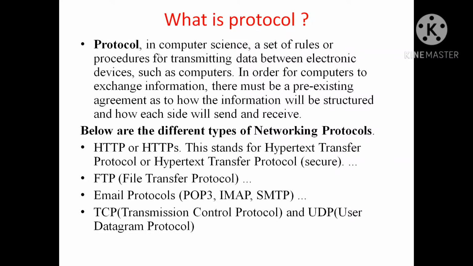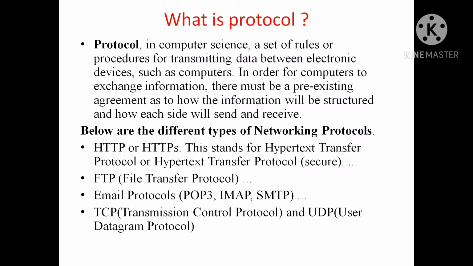So see what the definition of protocol is. Protocol in computer science can be defined as a set of rules or procedures for transmitting data between electronic devices such as computers. It is a set of predefined rules which help us to regulate or govern the communication between computers.